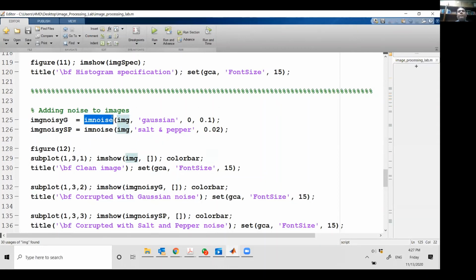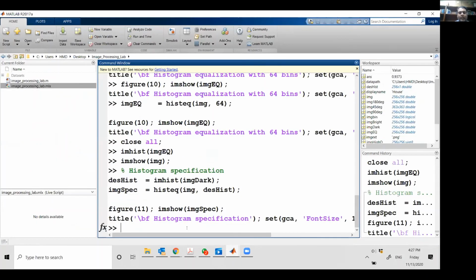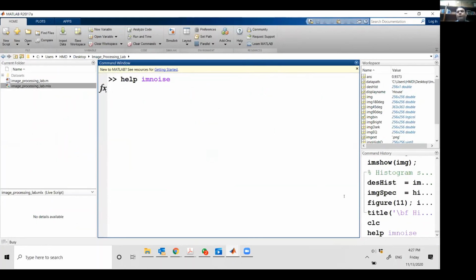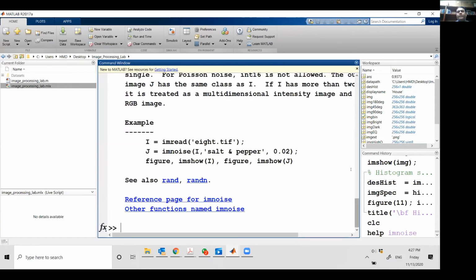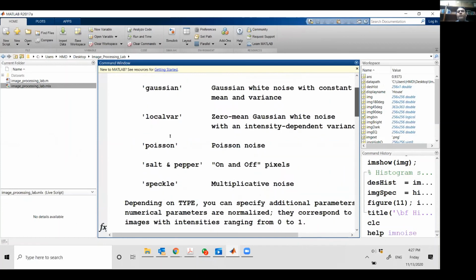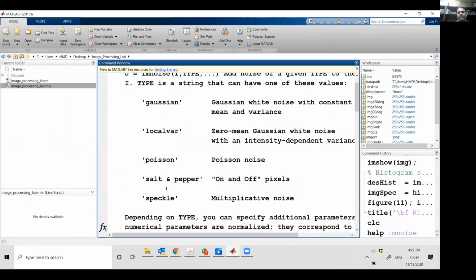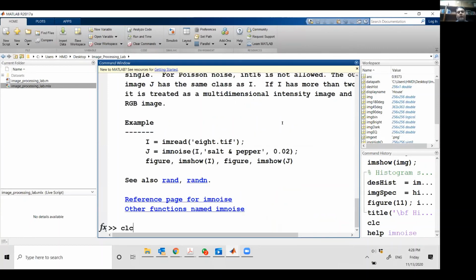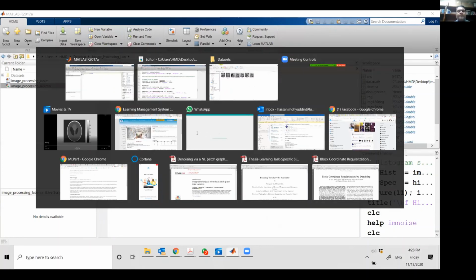So I'm going to call the IamNoise command. I'll give it the image. और कौन सी noise है? Gaussian है, salt and pepper है. And if you just search help IamNoise, you will find there are so many different noise distributions that you can actually use. You can simulate Gaussian noise. You can simulate a local variance noise. You can simulate Poisson noise. You can simulate speckle noise, which is also known as multiplicative noise. You can also simulate salt and pepper noise, which is also called on and off. The salt is white, pepper is black. So you can play with all these different noise types that we have here.